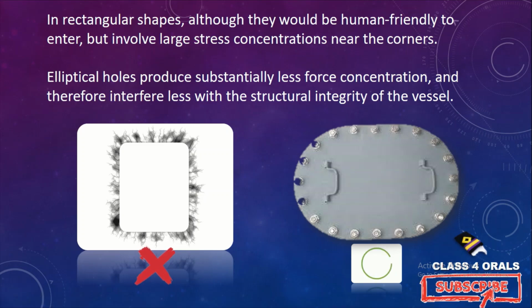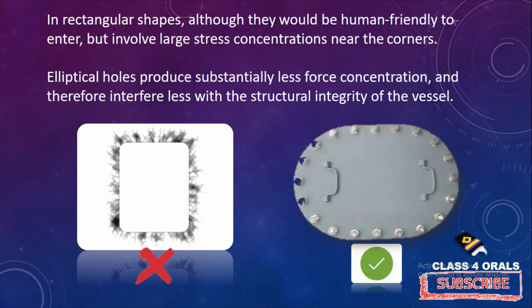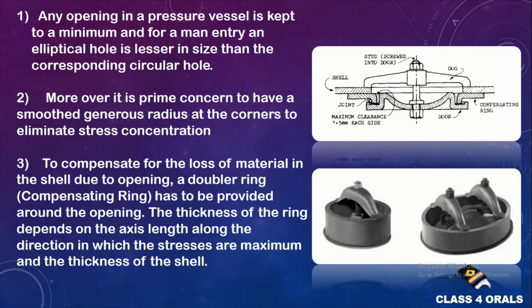Whereas elliptical holes, or elliptical doors or cavities, provide a very small amount of stress concentration and will not affect the integrity of the boiler and the vessel. There are a few points to be discussed. First, any opening in a pressure vessel is kept to a minimum, and for a main entry, the elliptical hole is smaller in size than the corresponding circular hole. Moreover, it is a prime concern to have a smooth, generous radius at the corners to eliminate stress concentration. We just discussed that.